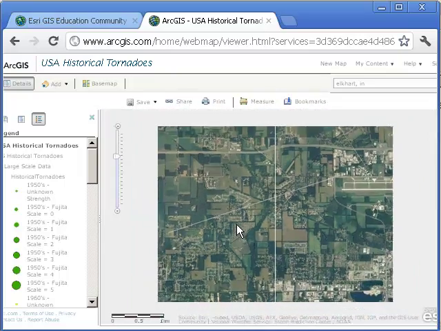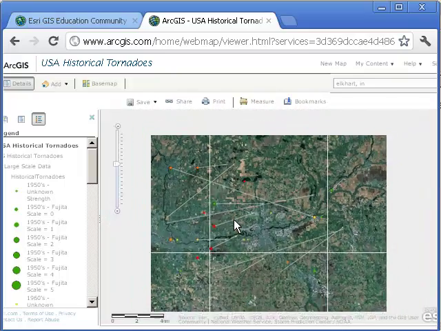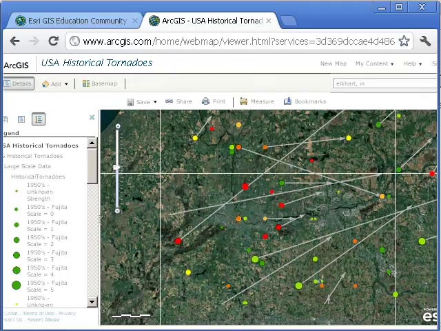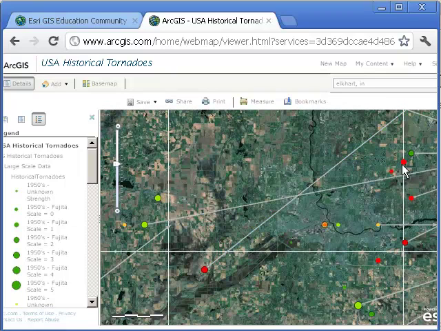What about other tornadoes in other areas? Where did they cross? Why are they destructive? Here's one that went right across the urban area in 2001, that particular one. Wow. So there are some really localized investigations that you could do.